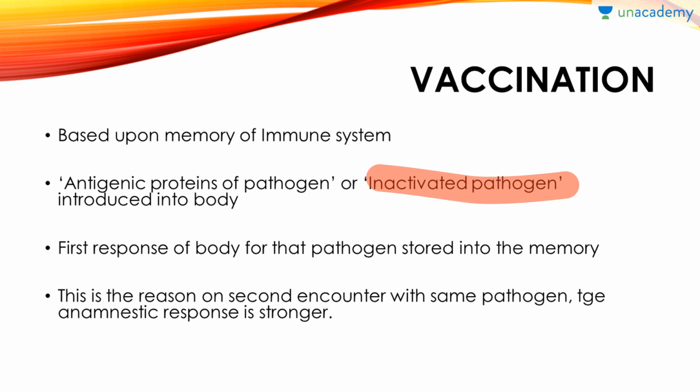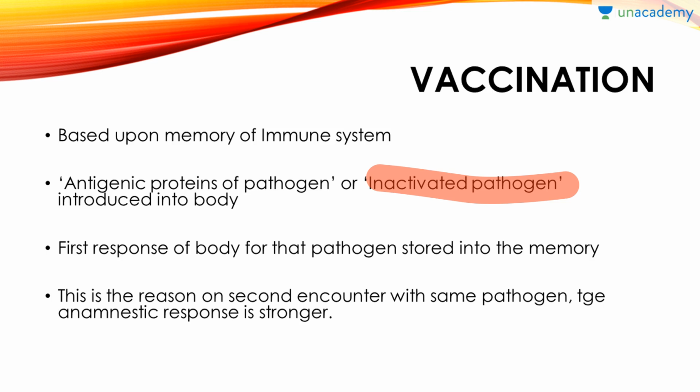And as we know, there is a memory system in the immune system, that is memory B cells and memory T cells. I think you remember that. Yes, those cells remember how the body is responding to that particular pathogen, and that encounter gets stored in memory. Now suppose in future the same pathogen attacks your body, then what is going to happen? The body will respond very abruptly and in a very fast way. It will kill that pathogen.